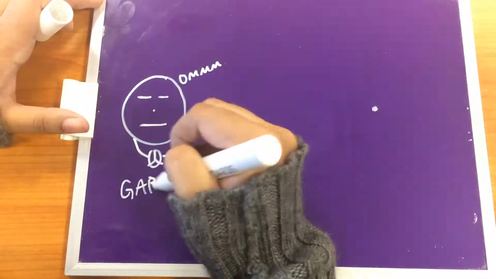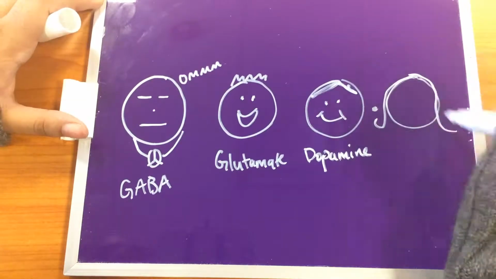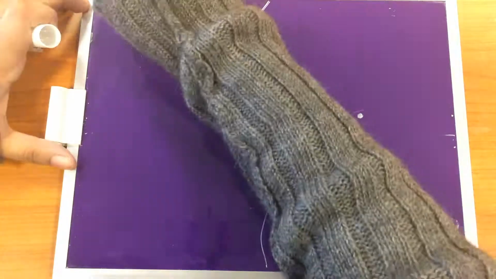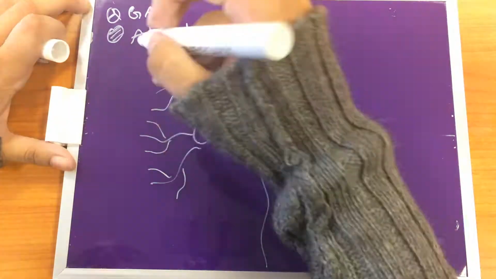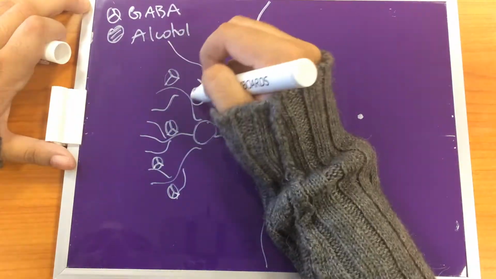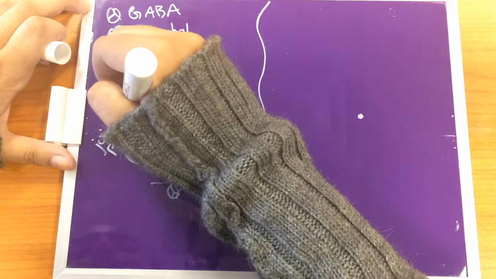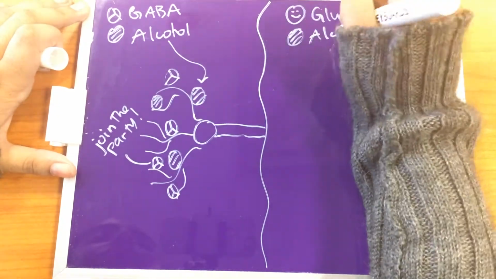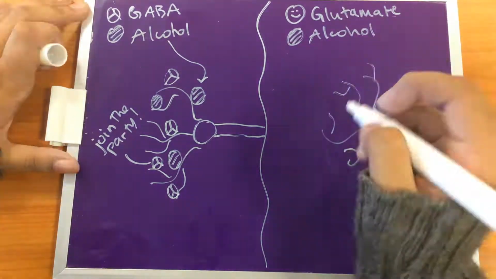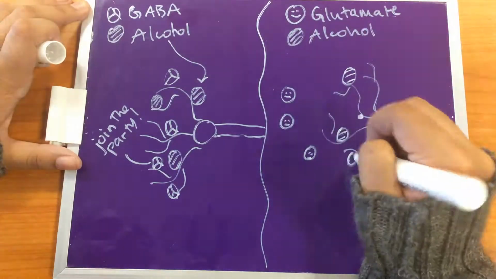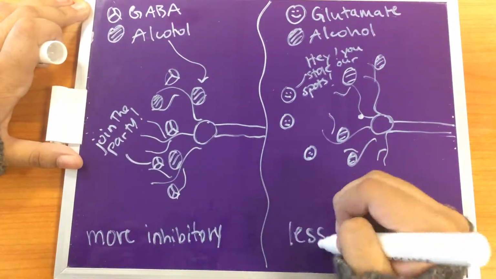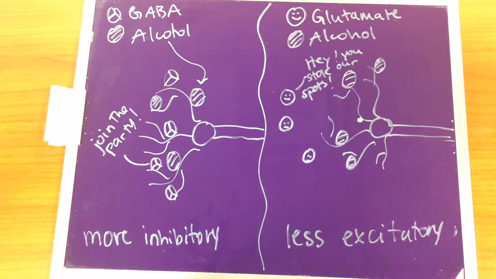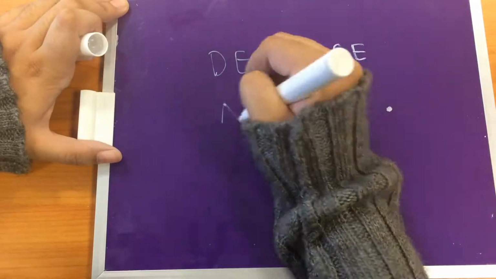The neurotransmitters alcohol mainly affects are GABA, glutamate, dopamine, and serotonin. As an inhibitory neurotransmitter, GABA works to calm neural activity. After alcohol enters the bloodstream and crosses through the blood-brain barrier, it magnifies the effect of GABA by binding to GABA receptors. In addition, alcohol suppresses the effects of glutamate, an excitatory neurotransmitter, by decreasing glutamate's ability to bind to NMDA receptors in the brain. By amplifying the effect of inhibitory neurotransmitters and suppressing the effect of excitatory neurotransmitters, alcohol ultimately depresses neural activity.